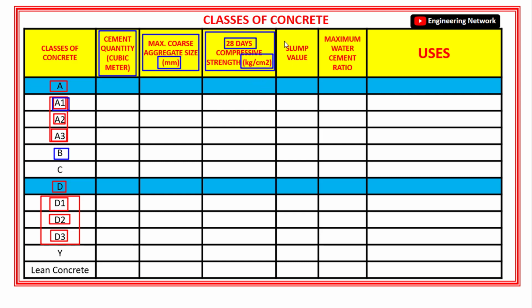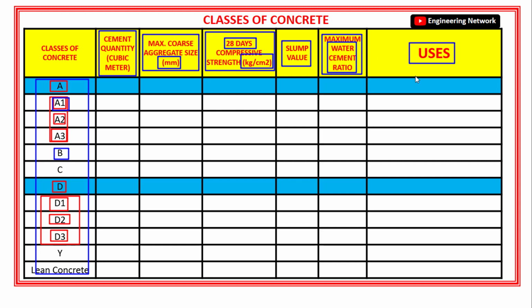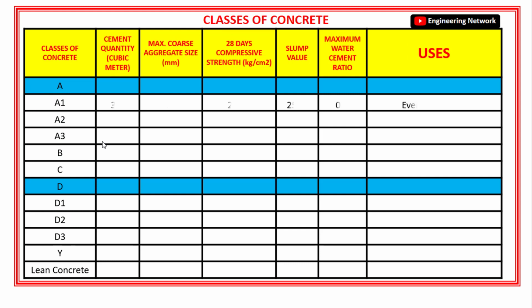In this column you will get the slump values obtained from the slump test for these classes of concrete. Also in this column you will find the maximum water cement ratio, and in this column you will find the uses of all these classes of concrete, that is, where we should use a particular concrete class. So this is a brief explanation of this table. So let's start with the class A concrete.